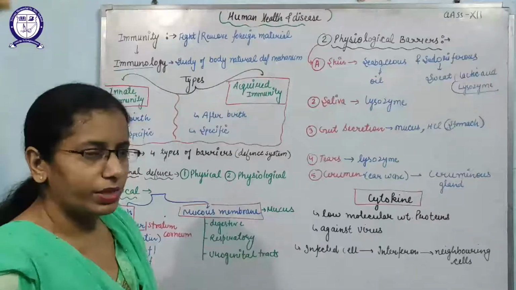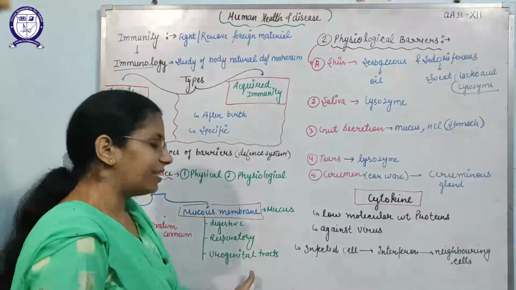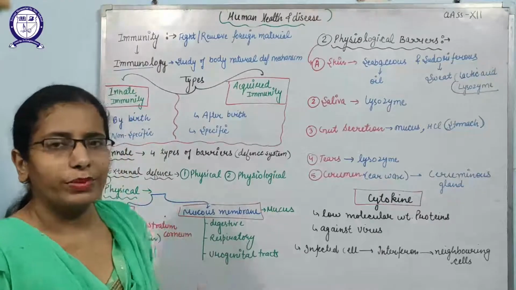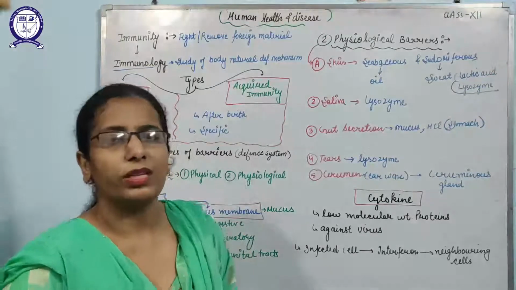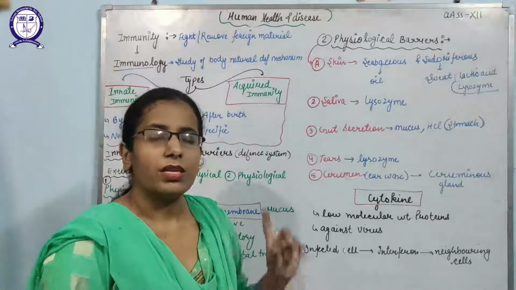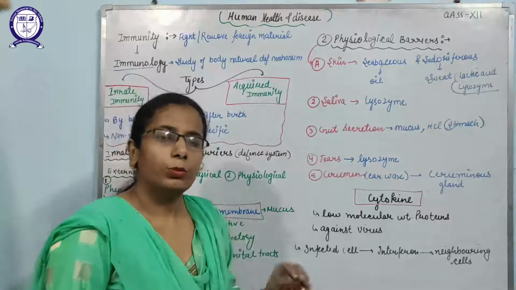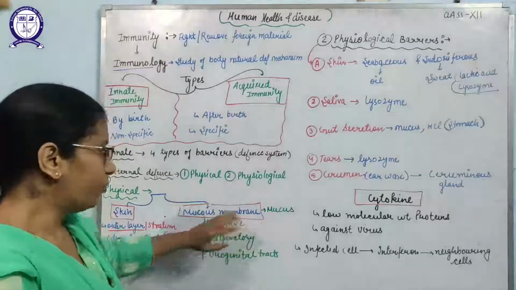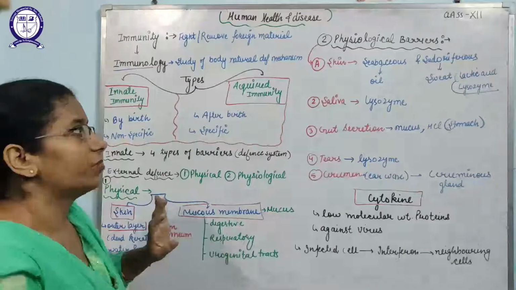After that, the mucous membrane is there. Our digestive tract, respiratory tract and urinogenital tract are covered by a special membrane that is known as the mucous membrane. This mucous membrane will release a special fluid that is known as mucus. This mucus will trap the pathogens and remove them. So the mucous membrane also provides protection. So physical barriers include the skin and the mucous membrane.